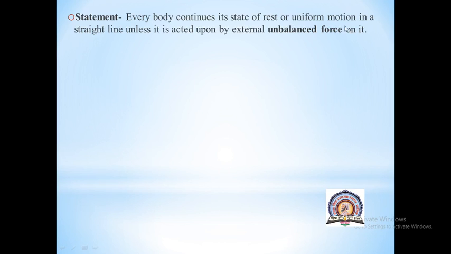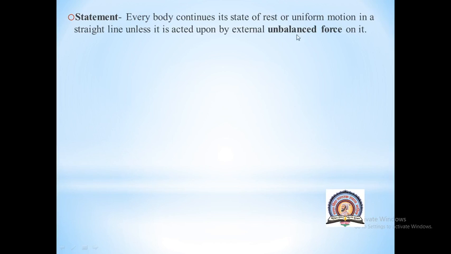Now see, uniform motion will be applicable in our first example, that is a passenger traveling in a bus. Your state is what? State of uniform motion. You are moving with a constant speed along a straight line. Then you will continue that motion until the driver applies the brake. If the driver applies the brake, then the body will change its uniform motion and suddenly stop.